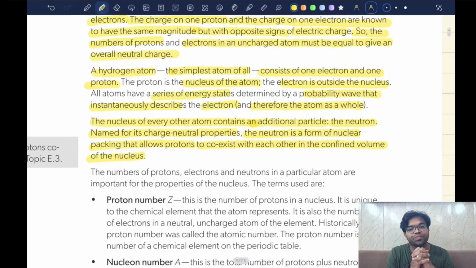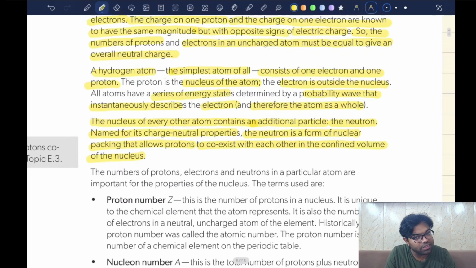Now think about this. Neutrons inside the nucleus act as buffers, a small space between the two protons, so that there is a small decrease in the repulsion between the two protons. Similarly, they also give rise to the nuclear force.